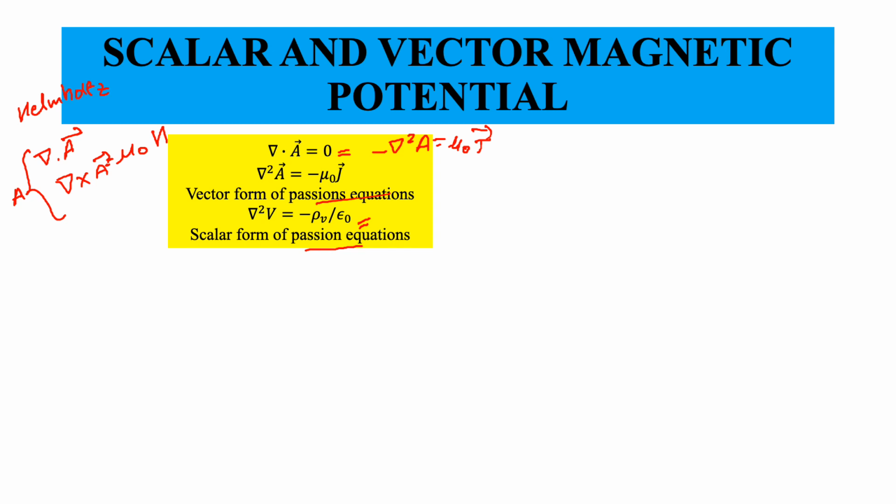So the Laplacian, because this A itself has 3 components: it has Ax x hat, Ay y hat, and Az z hat. And this del square operator acts on each of these 3 components. Of course, this del square has a simple expression only in the Cartesian coordinate system.